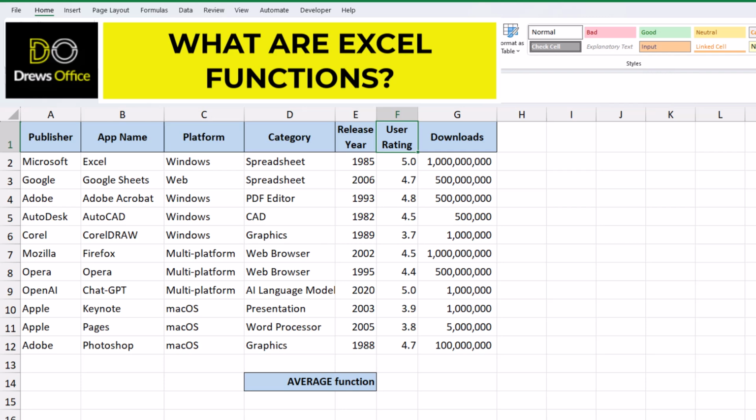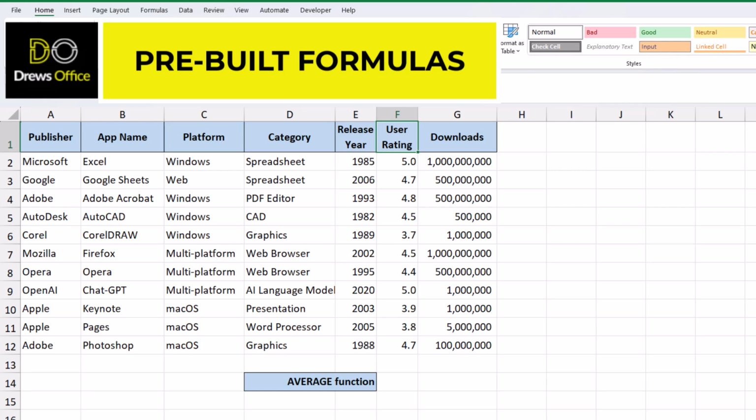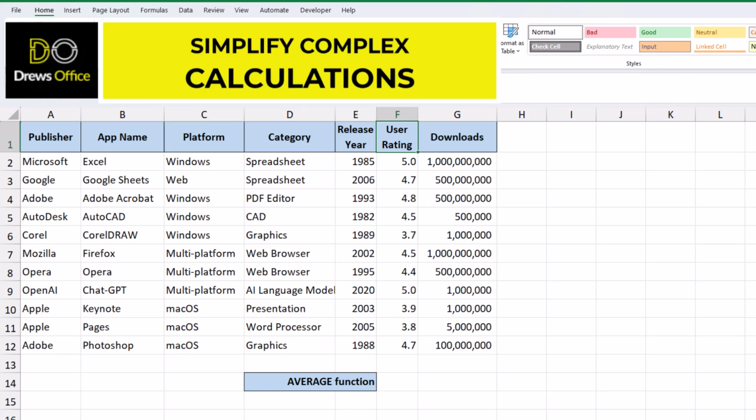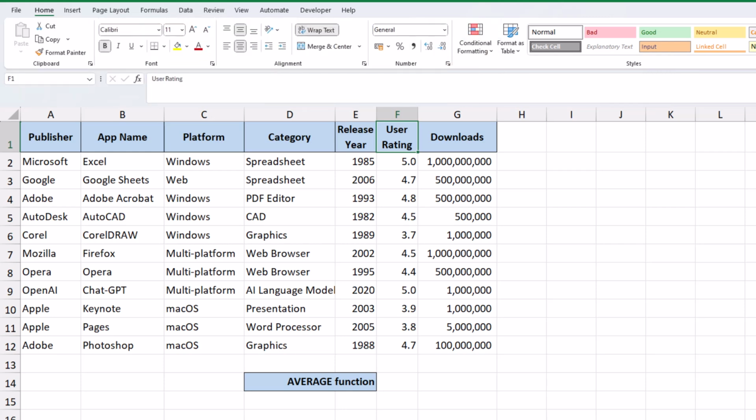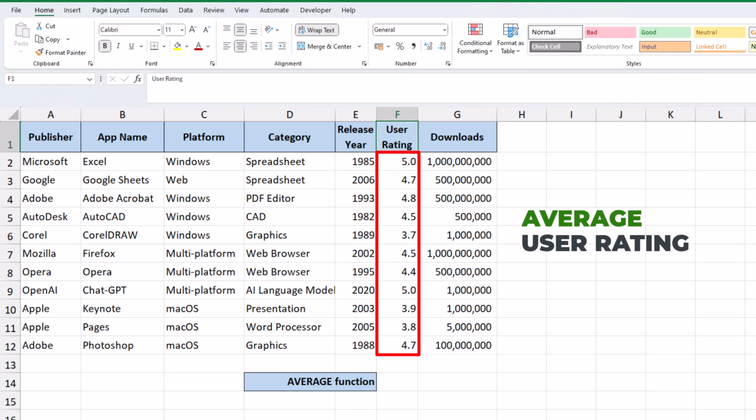Excel functions are pre-built formulas that perform calculations, manipulate data, and automate tasks. They are designed to save time and simplify complex calculations in spreadsheets. So if we want to know what the average user rating is across all of these apps, we can use one of Excel's inbuilt functions.